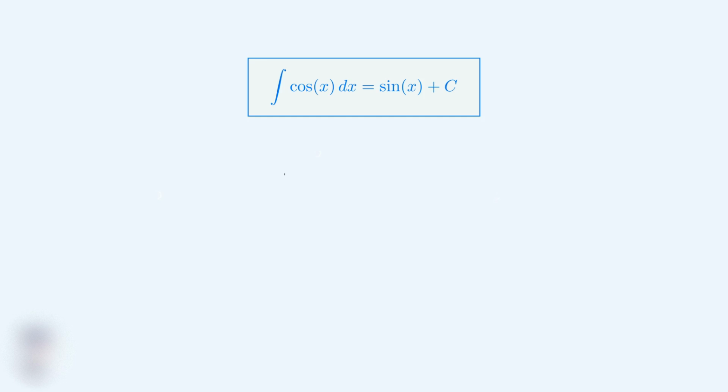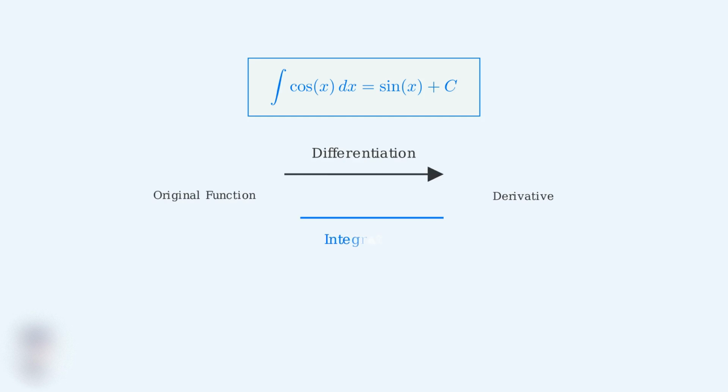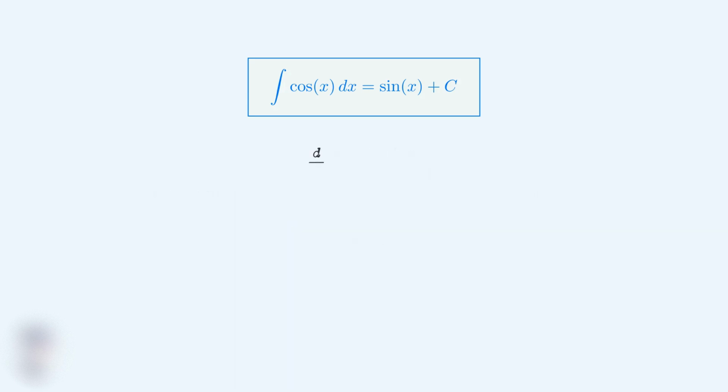But what exactly is integration? Integration is the reverse process of differentiation. While differentiation finds the rate of change, integration finds the original function from its rate of change. In our case, we know that the derivative of sine x is cosine x. So by the reverse process, the integral of cosine x must be sine x plus a constant of integration.